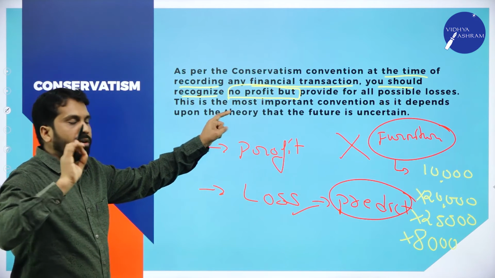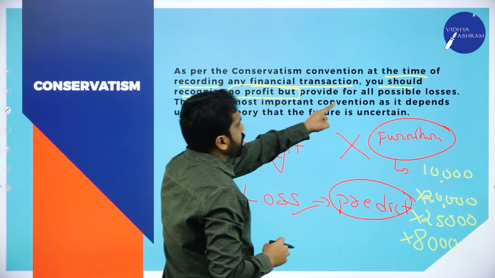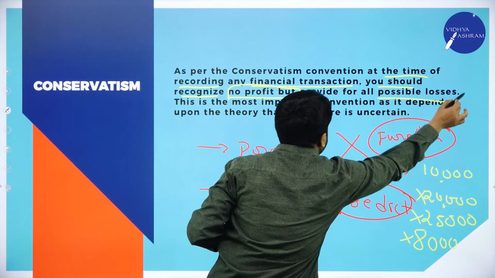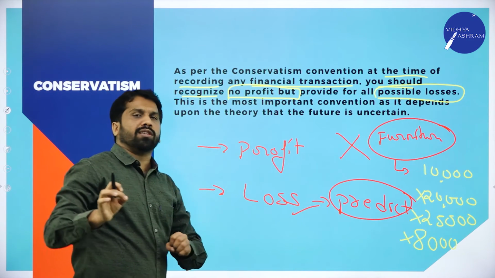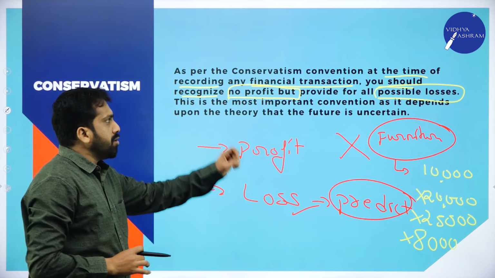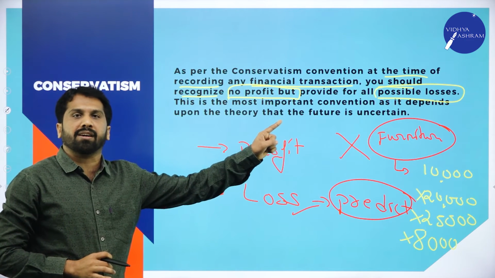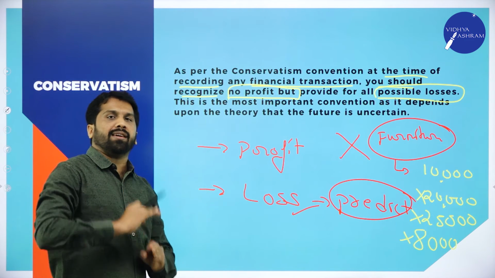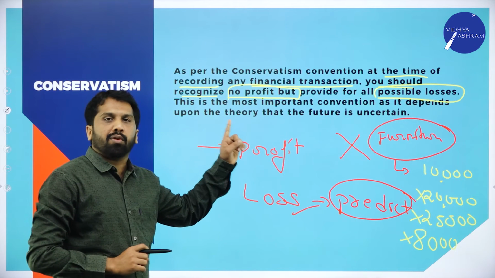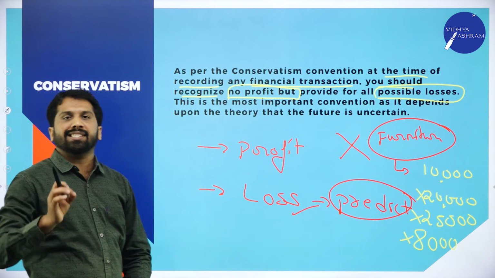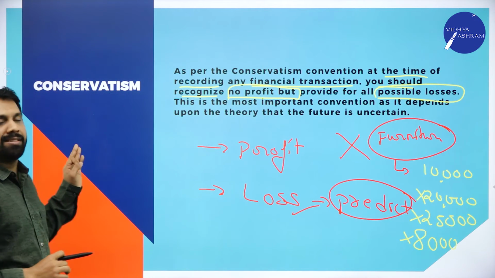Remember, no profit, but provide for all possible losses. Whatever plans you make, you can make them to safeguard against your losses, but you cannot plan for your profit. Clear? This we call conservatism.